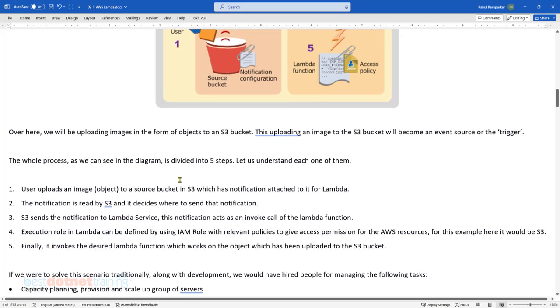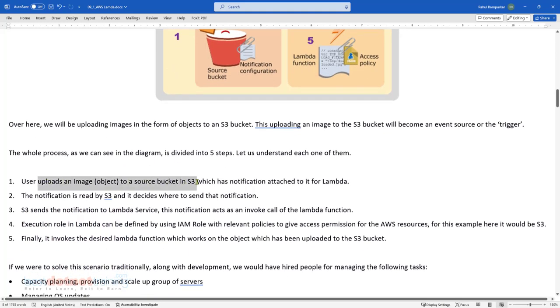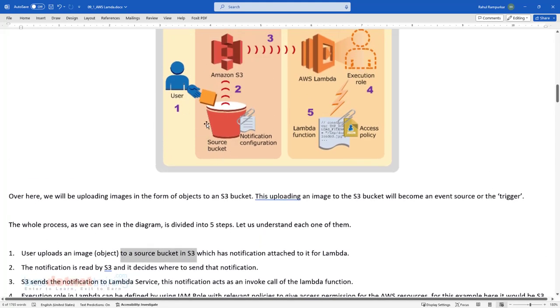So number 1, user uploads an image to an S3 bucket which acts like a source. Now that bucket has a notification attached to it for notifying the Lambda service.